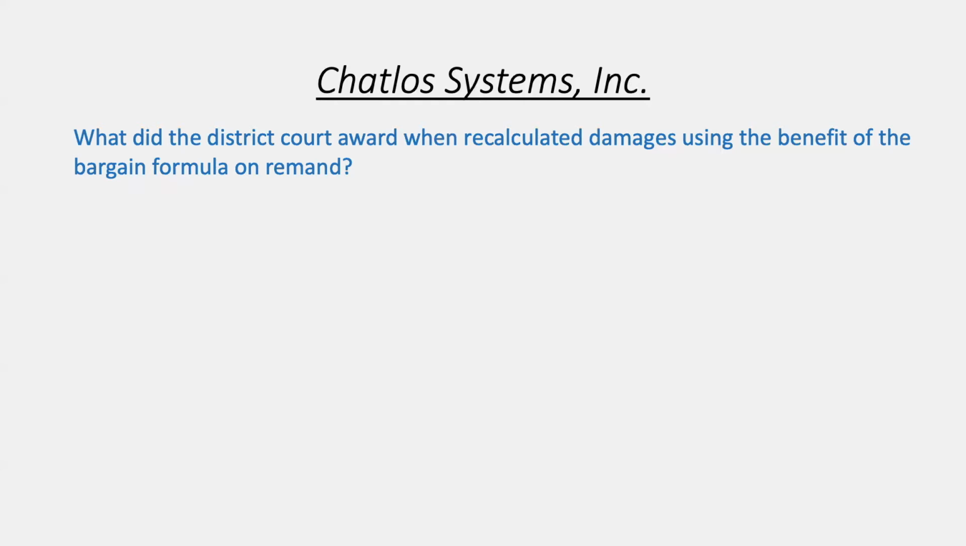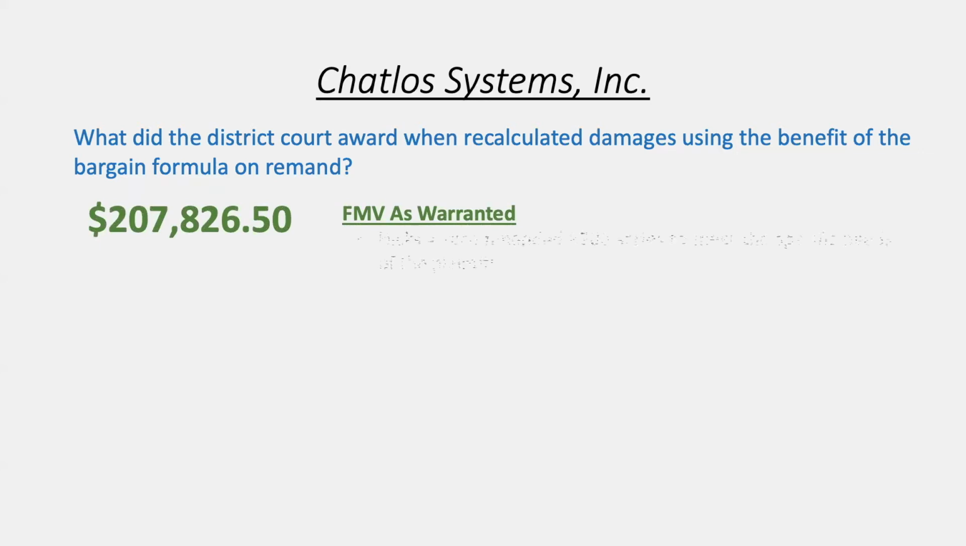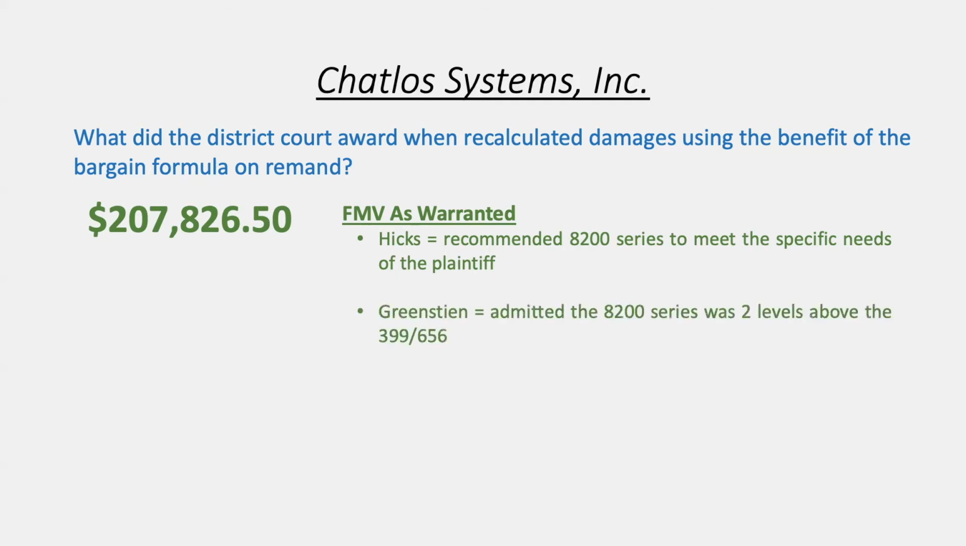And so what did the court determine? Well, the district court, when it came back and they recalculated using benefit of the bargain, determined that the fair market value as warranted would have been over $200,000. And they determined that using evidence from Hicks, who recommended the 8200 series as the computer system that would have met the plaintiff's needs, not the 399-656. And then Greenston, who admitted this 8200 series that Hicks said was necessary to do everything the plaintiff needed was actually two levels above the 399-656 model.